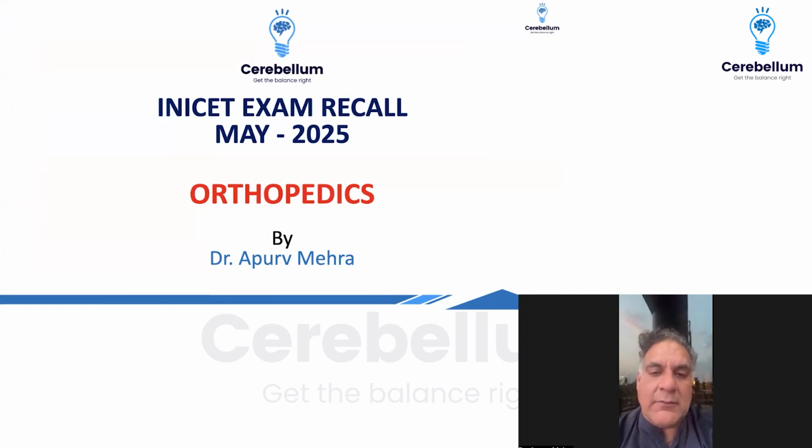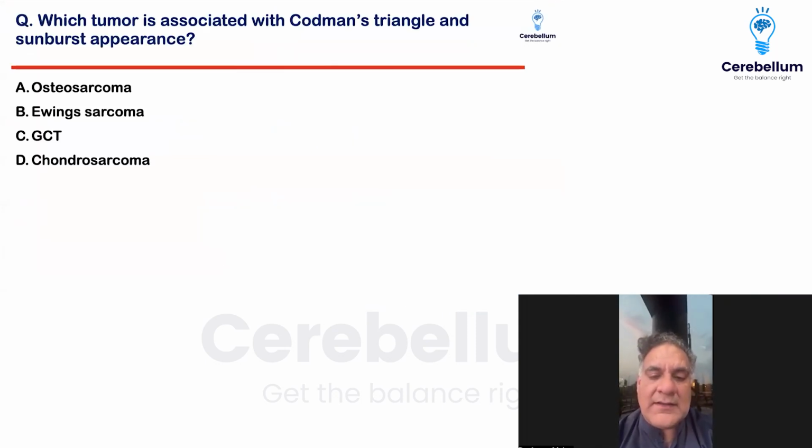If you look at question number one, it is exactly a recall that came in NEET PG last year. They had asked in two different segments, two periosteal reactions, and this time they had asked you the combination of both the reactions together, that Codman's triangle and sunray appearance is seen in. This means they want to talk about a tumor which is rapidly growing, and one of the tumors which is very rapidly growing with these two characteristic radiological appearances is osteosarcoma.